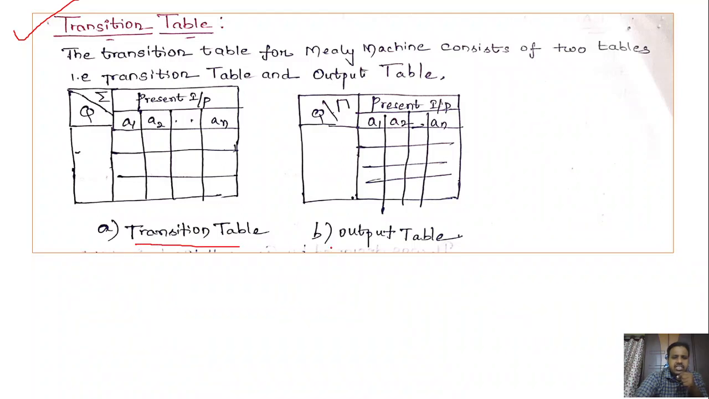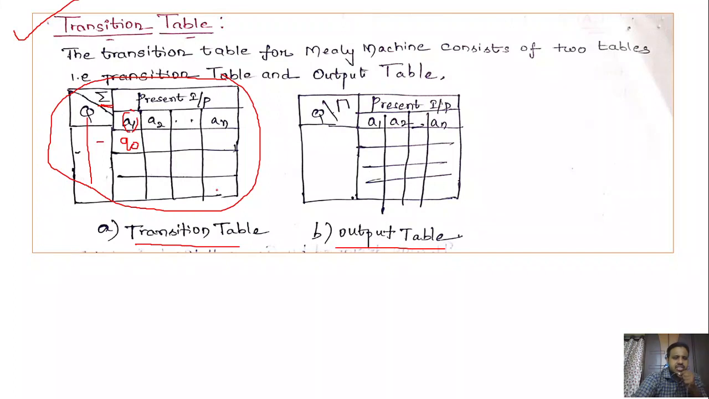One is the transition table and another one is the output table, right? This part you already know, that is the transition table. Here the rows consist of the states and the columns consist of the input symbols. For a particular state and a particular input, we have to specify the transition here. This is the transition table, a concept already known to you.